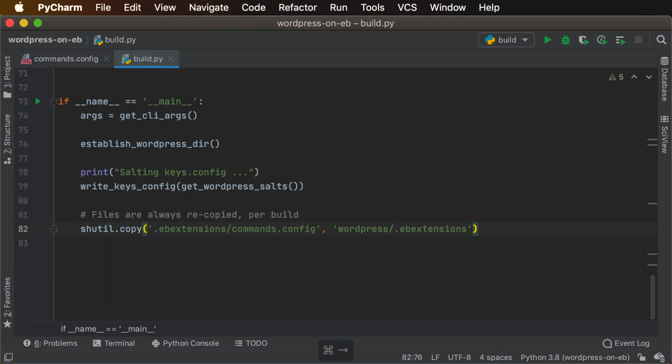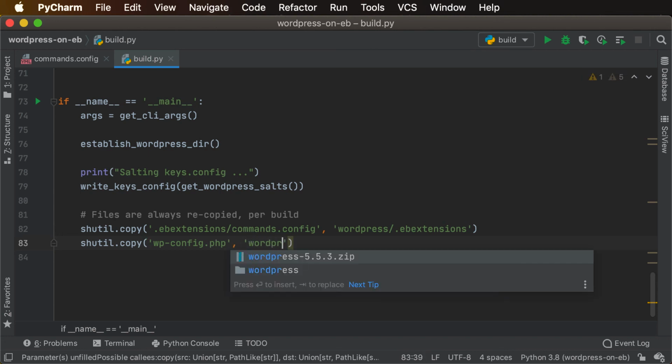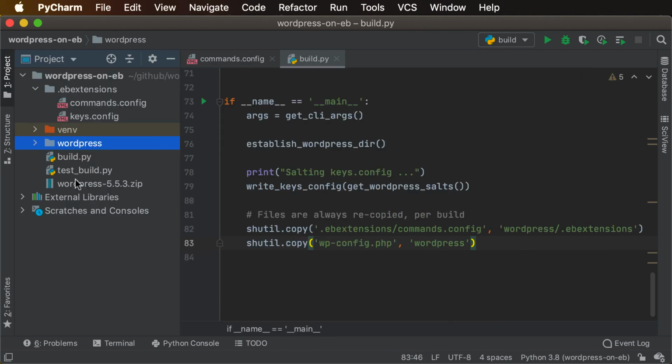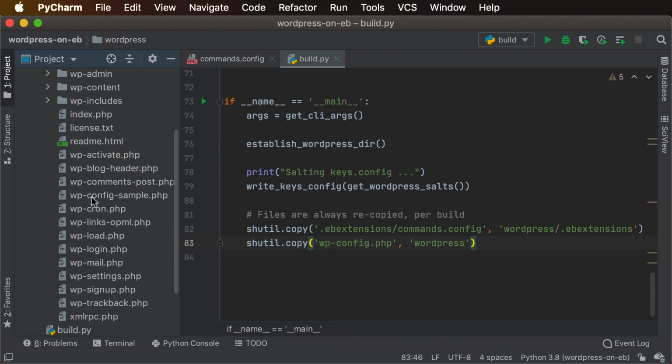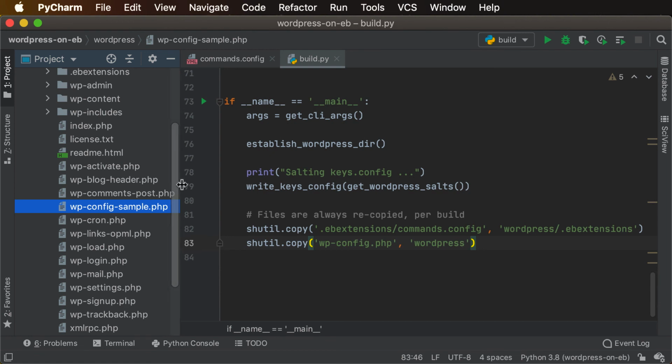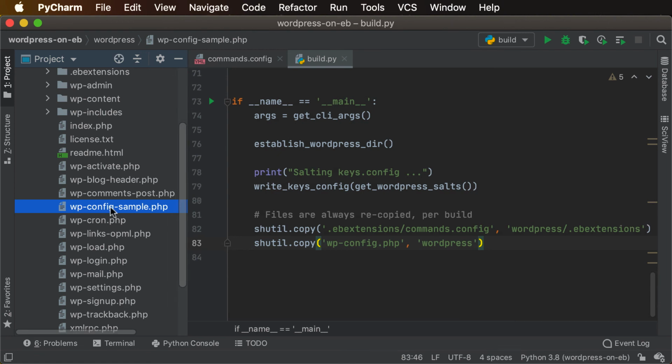And then we're going to have to make sure that the configuration is also copied into the WordPress directory, which is interesting because if you take a look at the WordPress directory here, you'll notice that we have a wp-config-sample.php, but we don't actually have a wp-config.php, which is one of the next steps. If you follow along in the WordPress Codex, that's one of the things it has you do, establish a wp-config. And of course, I just did what a lot of people do and just looked at the sample wp-config and started making changes. So that's one of the things we're going to want to do now.